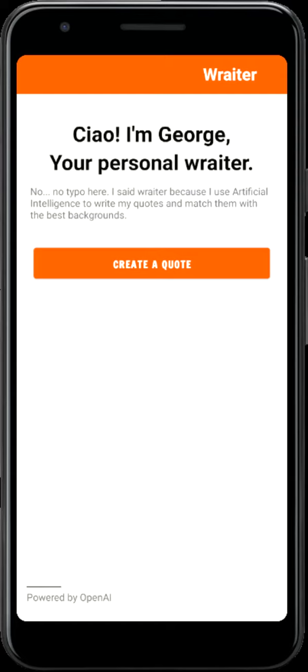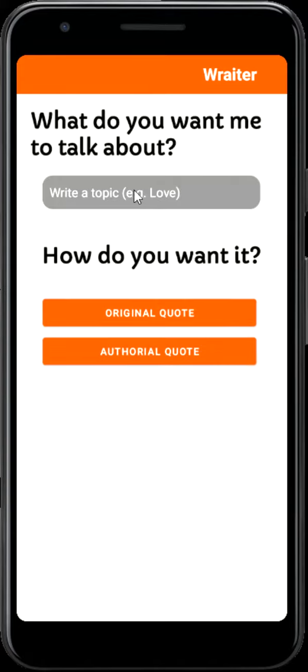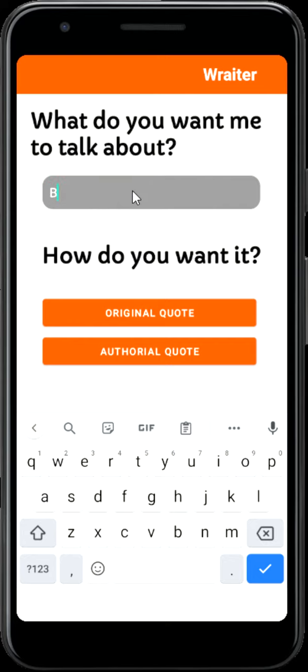Hi everyone, this is a presentation of the application iQuotes that I developed as part of my experiments with GPT-3 and natural language processing. It is basically a quote generator, so the user can click here and choose a topic.